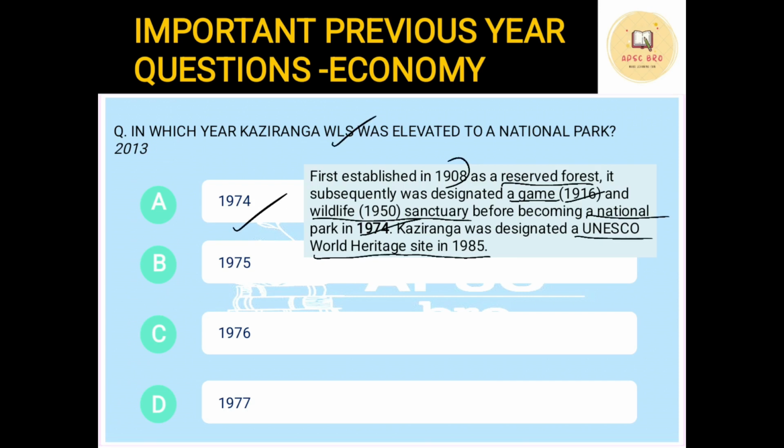Okay, so this is one thing you have to understand. You also have to know the same things for Manas National Park. When was it designated as a national park? When was it designated as a World Heritage Site? These things you have to know for Manas National Park also, and all other national parks of Assam. How many national parks are there in Assam? When were they elevated to the status of national park? These are important questions.